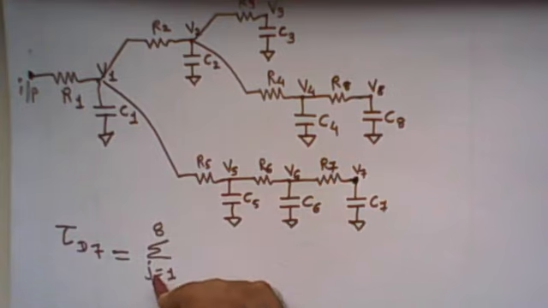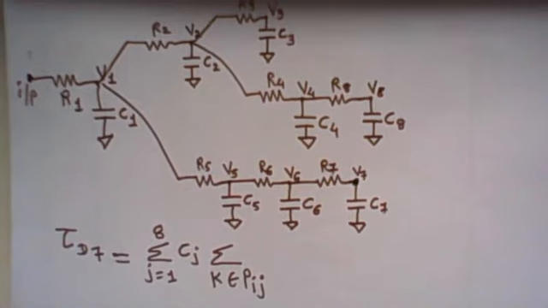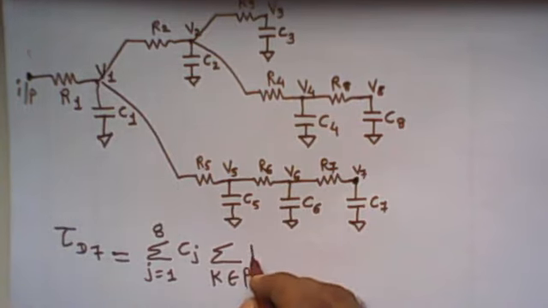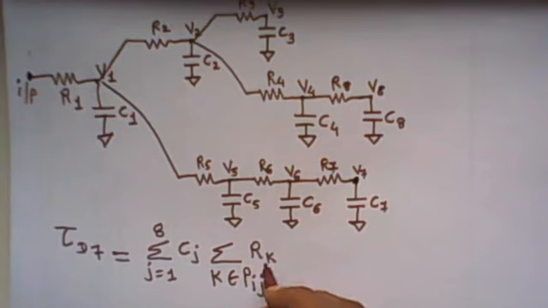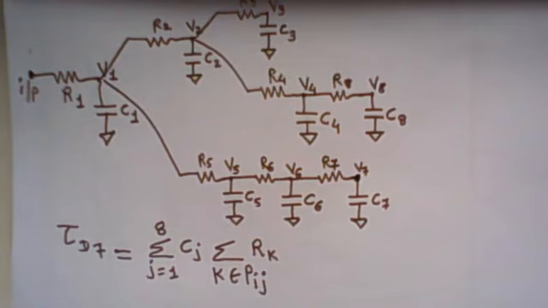so 1 to 8, capital N is 8, C of j multiplying the summation of k belongs to Pij, where Pij indicates the common path from input to node i and input to node j, multiplied by R of k. So this is the equation to find the propagation delay time of input to node 7. Let me substitute the values and simplify it.